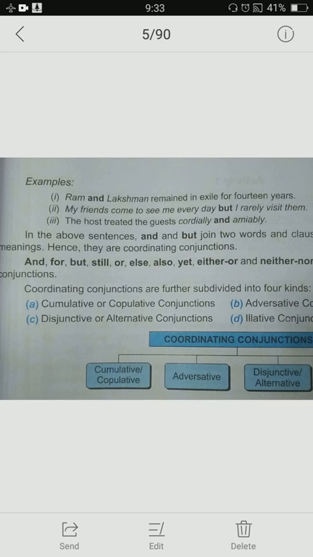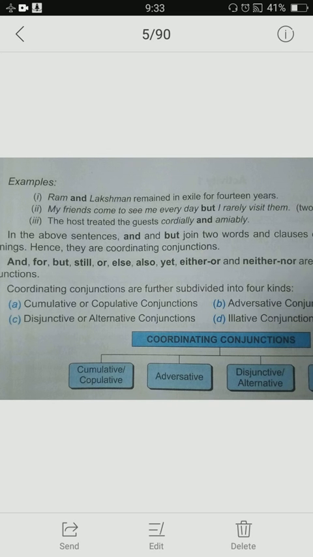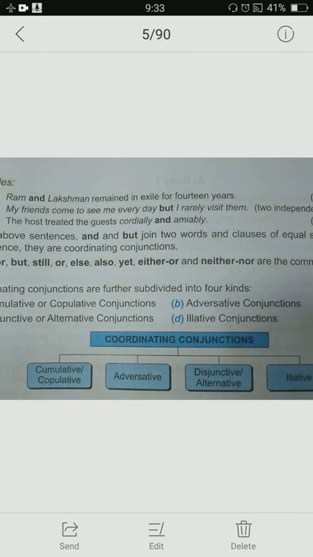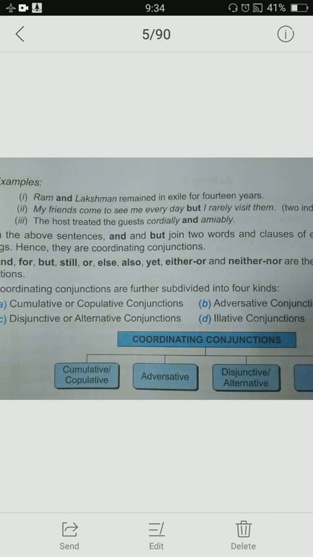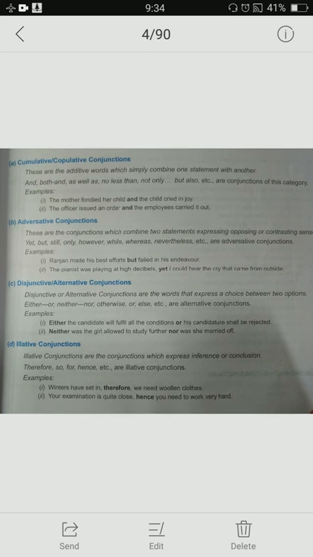We can again divide coordinating conjunctions into four kinds: cumulative or copulative, adversative, disjunctive or alternative, and illative. Now one by one, what are these?